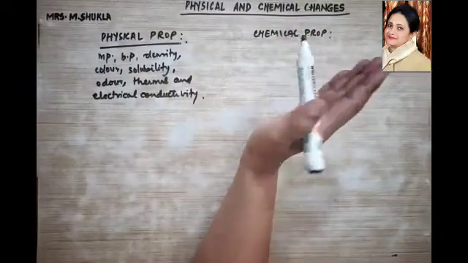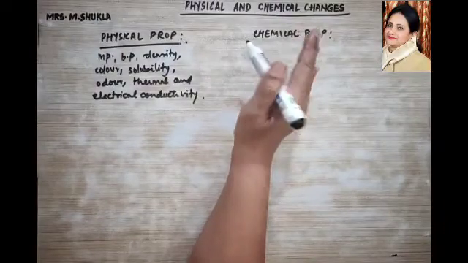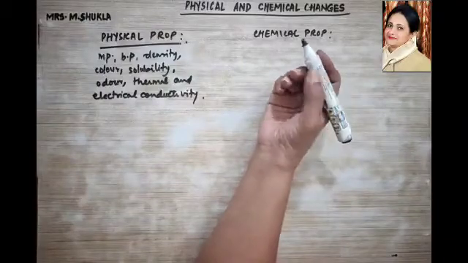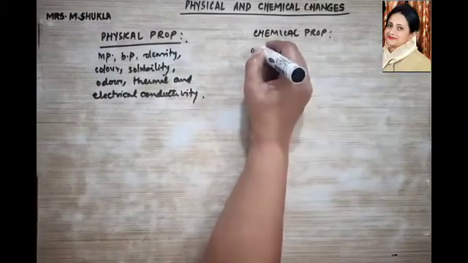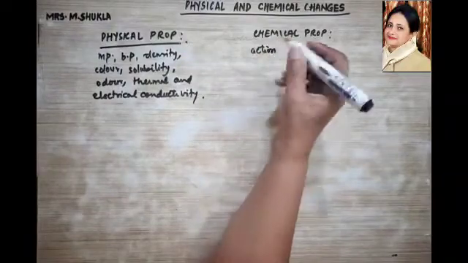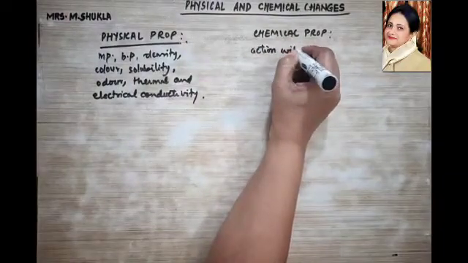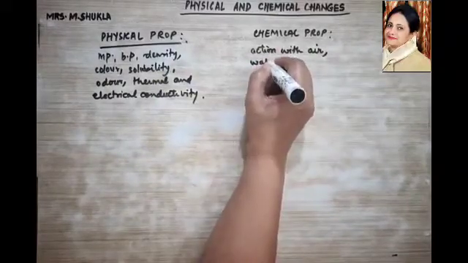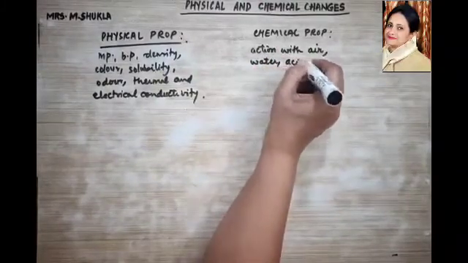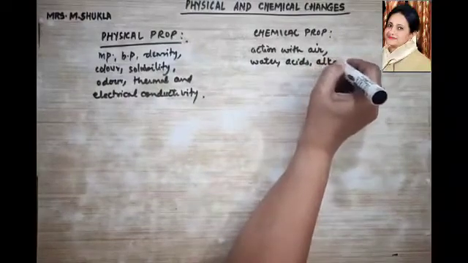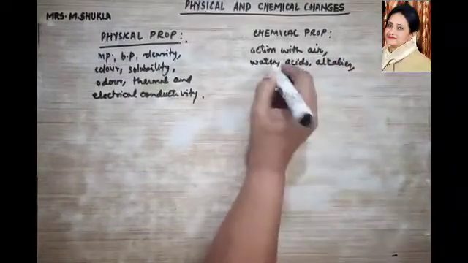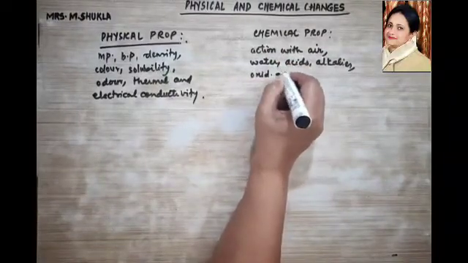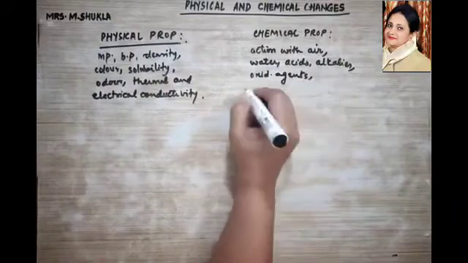Properties that are associated with a chemical change, which can be determined by chemical reactions, are termed chemical properties. They can be the reaction with air, with oxygen, with water, with acids, with alkalis, with oxidizing agents, and with reducing agents.